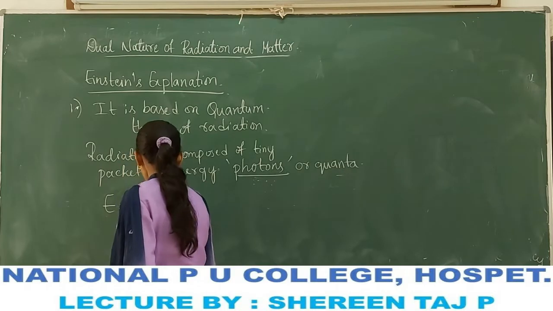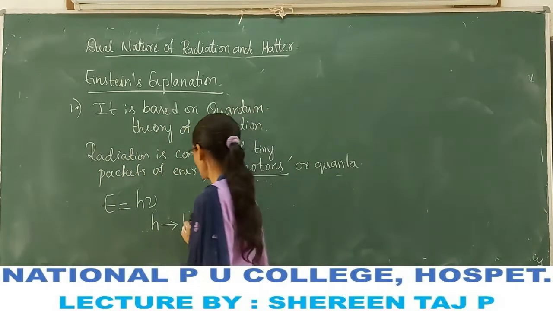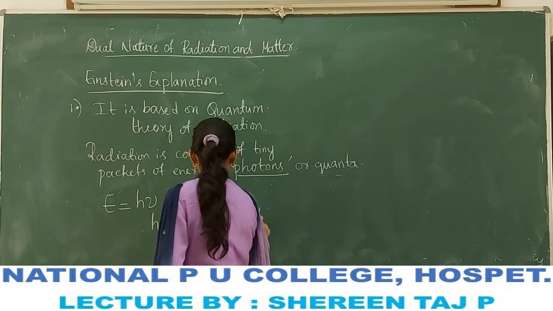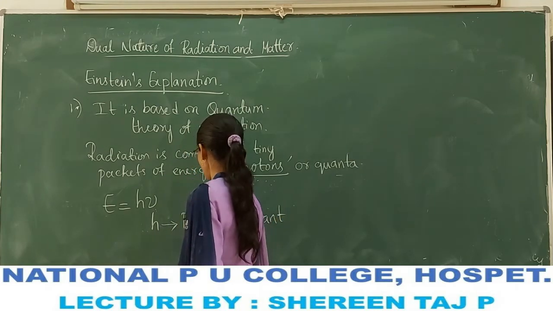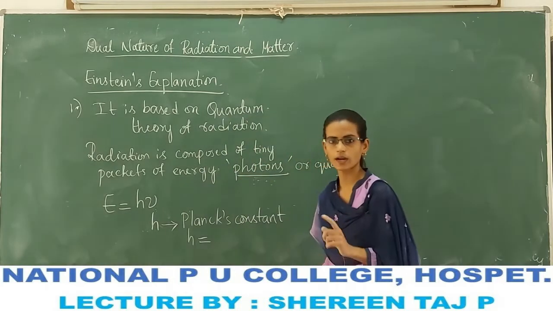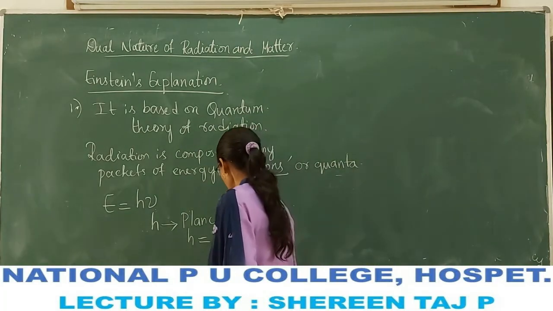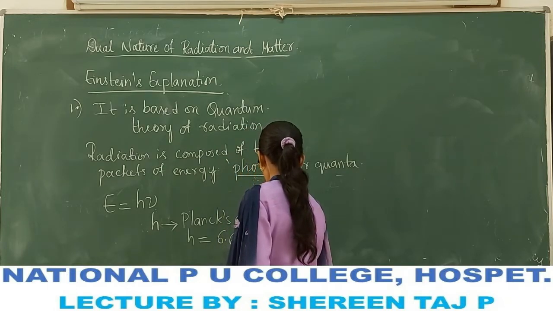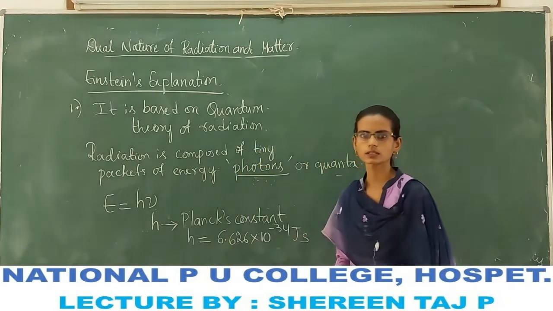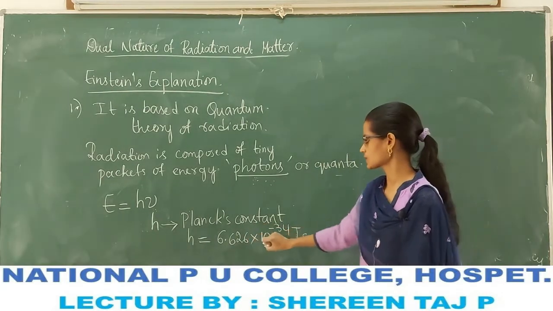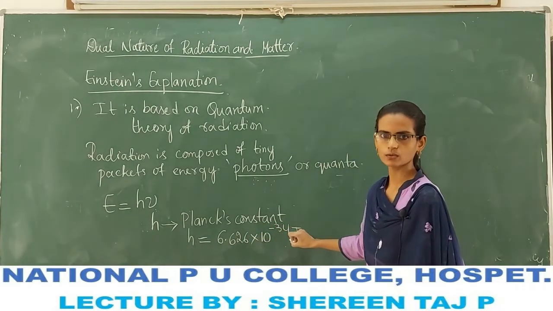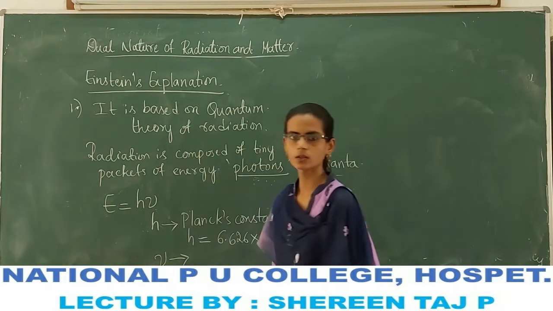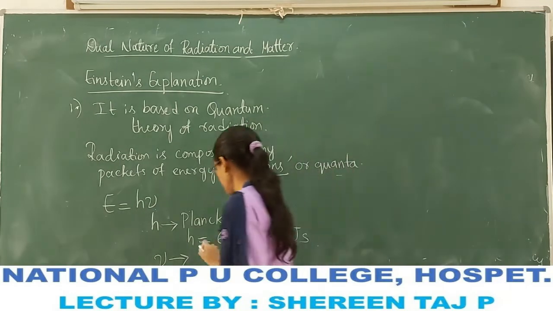where h is called Planck's constant, whose value is 6.626 into 10 raised to minus 34 joule second, and nu is the frequency of the radiation.